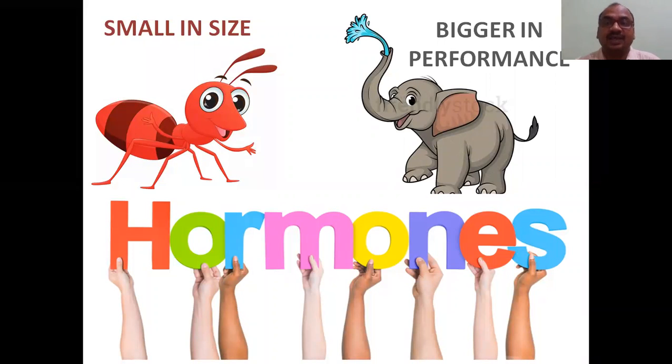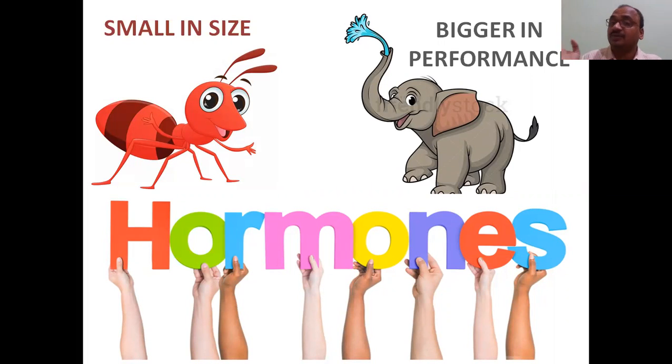Endocrine system releases a number of hormones, various hormones. All the hormones are very small in quantity. Liters of hormones will not be secreted daily in our body. Only a small quantity will be released. But however, it shows a very big performance, a permanent, effective action on the body.